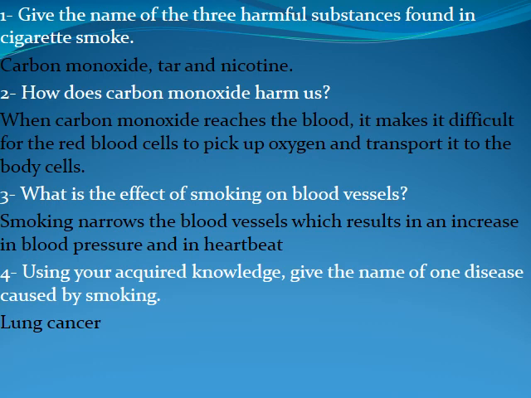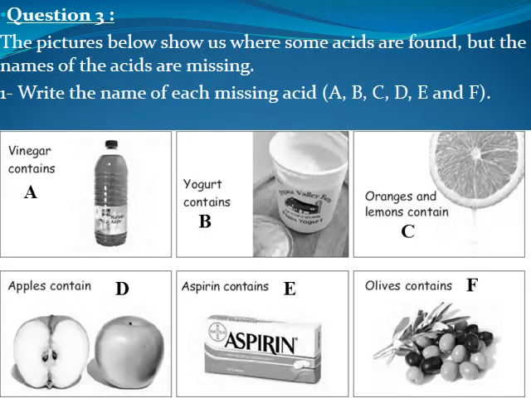How does carbon monoxide harm us? When carbon monoxide reaches the blood, it makes it difficult for the red blood cells to pick up oxygen and transport it to the body cells. What is the effect of smoking on the blood vessels? It's called the narrowing of the blood vessels. This will lead to the increase in the blood pressure and may lead to an increase in the heartbeat. Give the name of one disease caused by smoking. Lung cancer is one of the most known diseases caused by smoking.